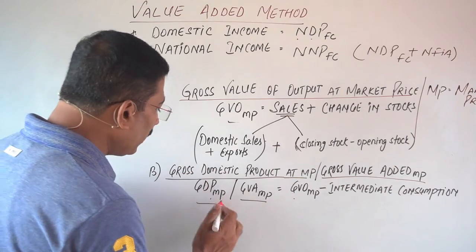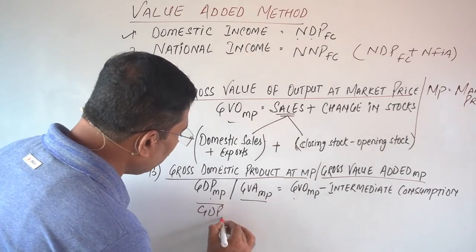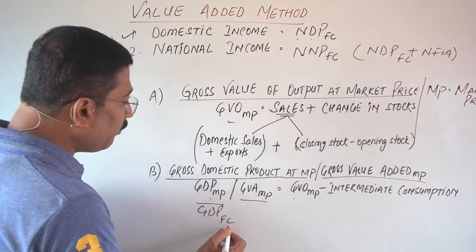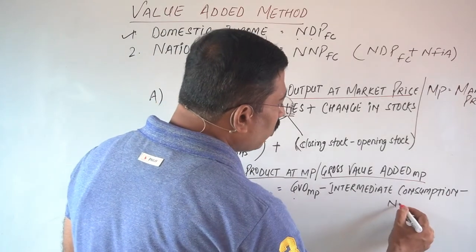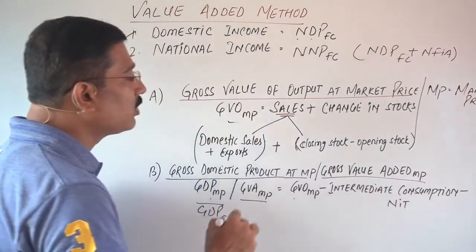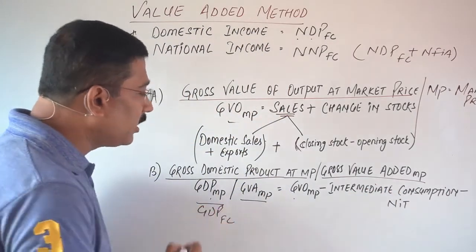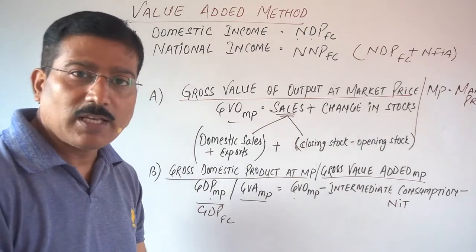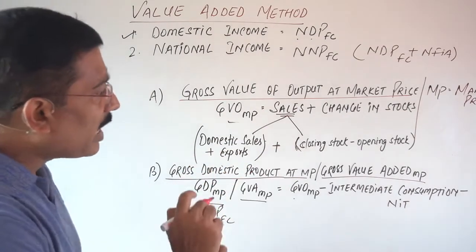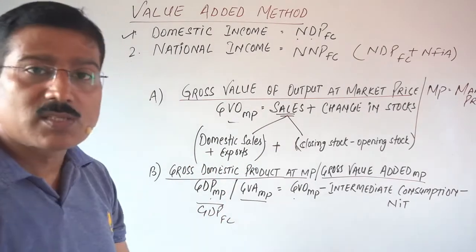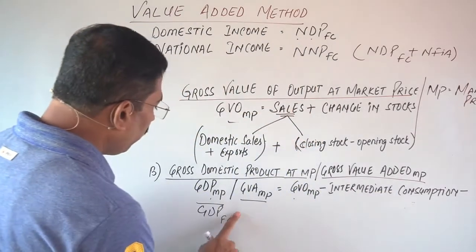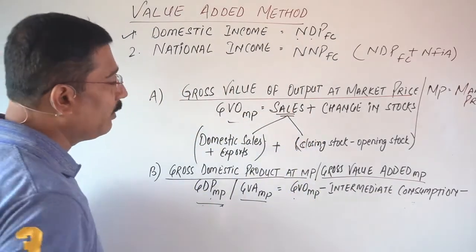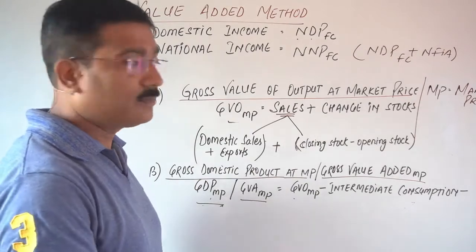Very clear? No one can say, sir, here should be GDP-FC. GDP-FC can be here, but when? If the NIT is also deducted from here, then only it will be considered GDP-FC. The difference between market price and factor cost is the net indirect tax. So we have mentioned here only GDP-MP. Clear?